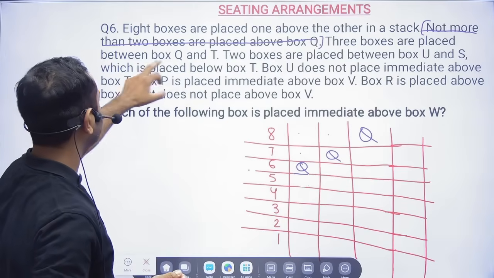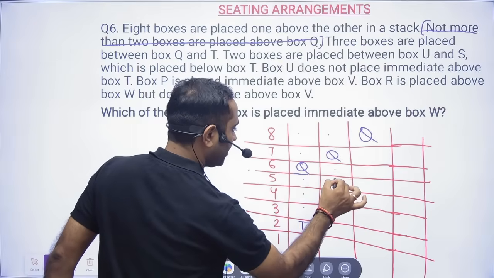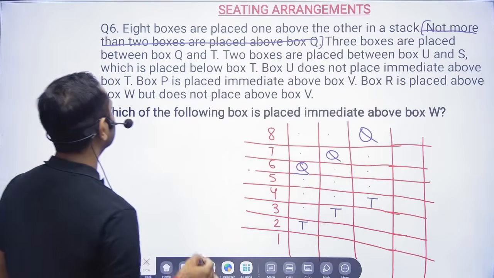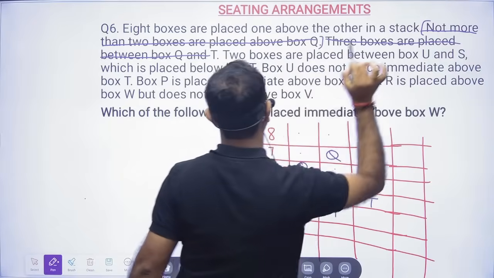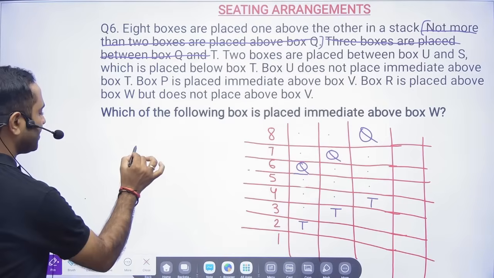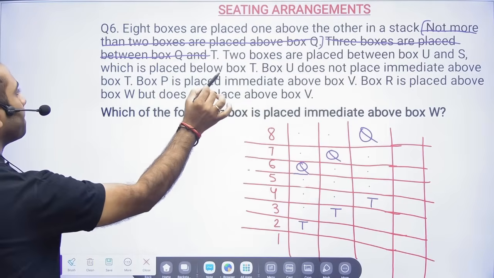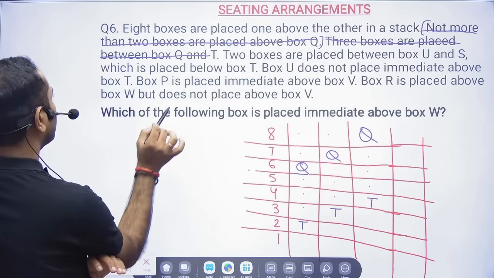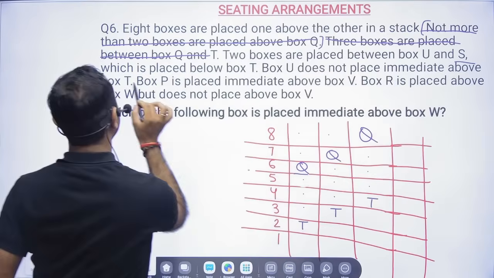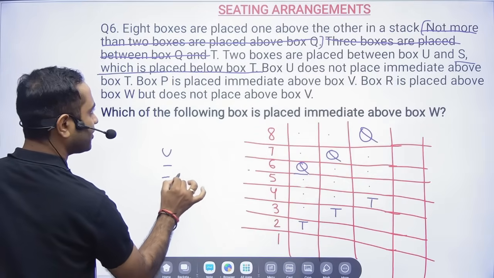3 boxes are placed between Q and T. So in between Q and T, I have 3 boxes. Super. Now, 2 boxes are placed between U and S, which is placed below box T. So I have U and S, and in between 2 boxes.